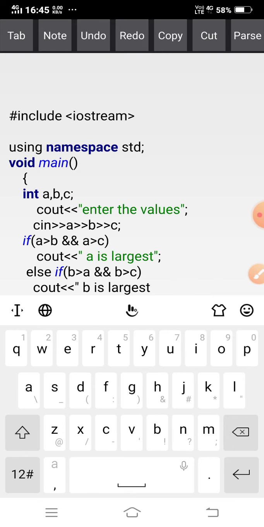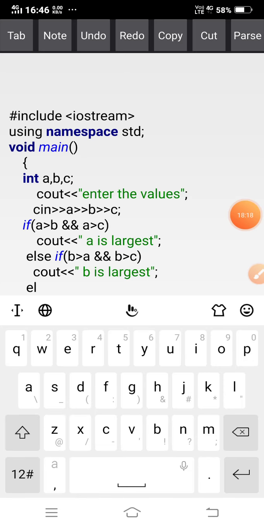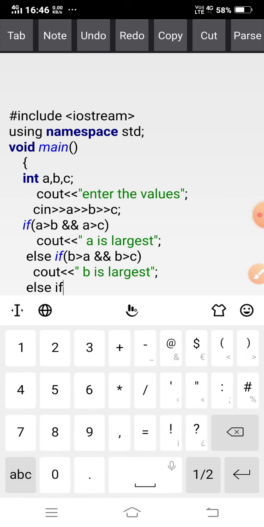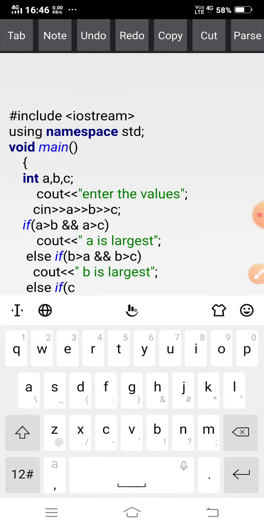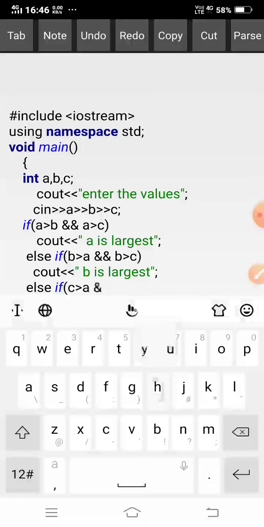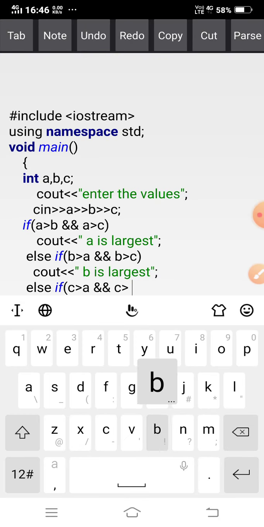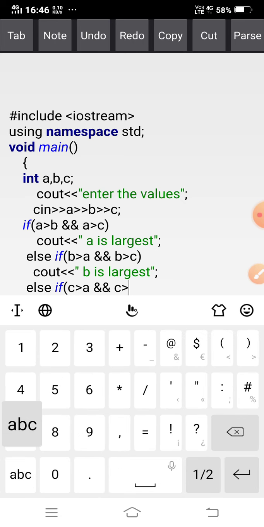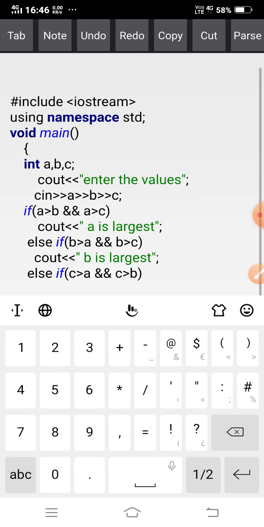Okay, so what is my next condition? My next condition is else if C greater than A and C greater than B, then cout.